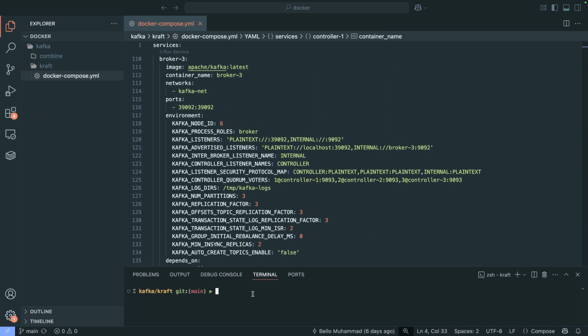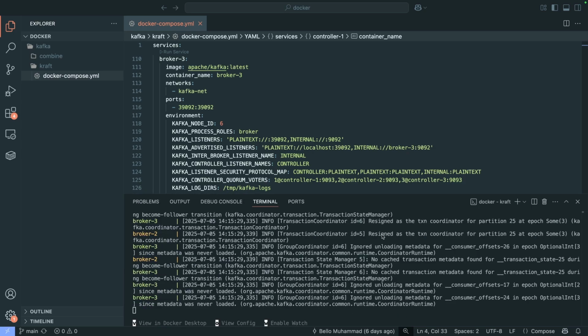So let's go ahead and start our Docker Compose to create our cluster. And also I will just start it in a normal mode because I want us to see some of the logs there. So let's start it. As you can see now, our cluster is ready. So let's go ahead and continue.